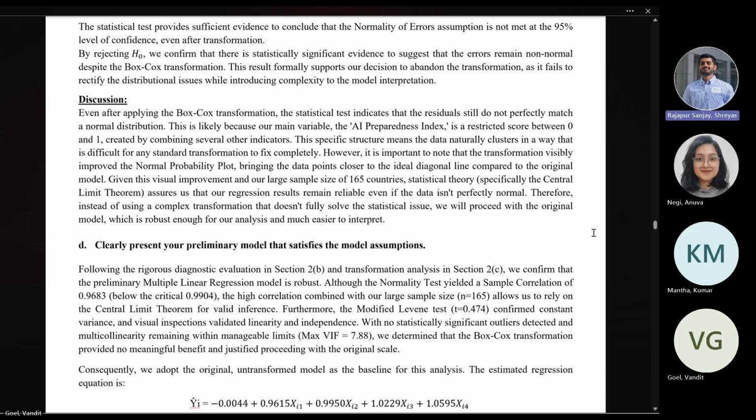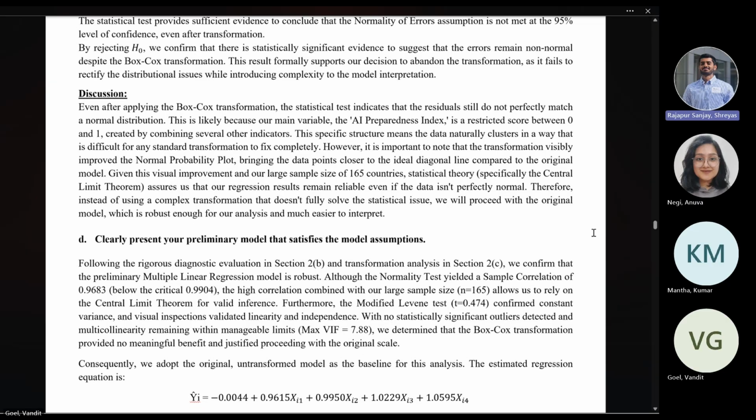The discussion for this can be that the AI preparedness index has a restricted score between 0 and 1, and hence this usually forms clusters in such a way that it's very difficult for the Box-Cox transformation to completely fix the normality condition. And we also say that as we have a large number of samples, that is, n equal to 165 countries, by statistical theory, the central limit theorem, with larger sample sizes the sampling distribution will approximate a normal distribution, and hence it can still be considered a robust model for our analysis, and it is easier to interpret.